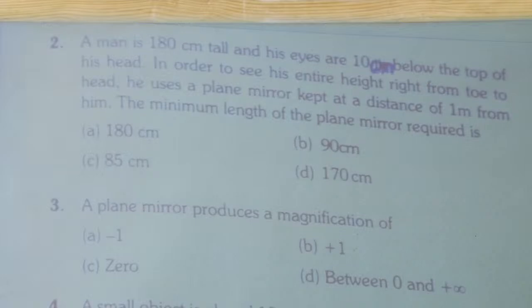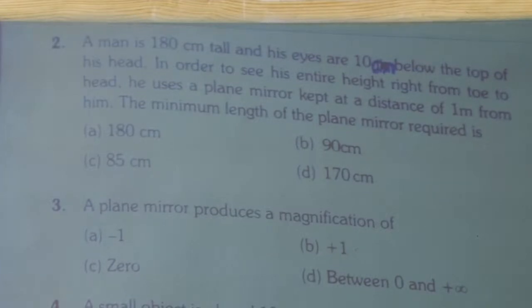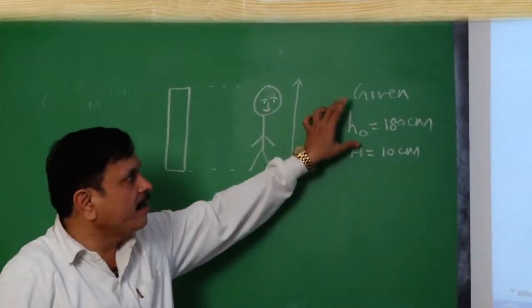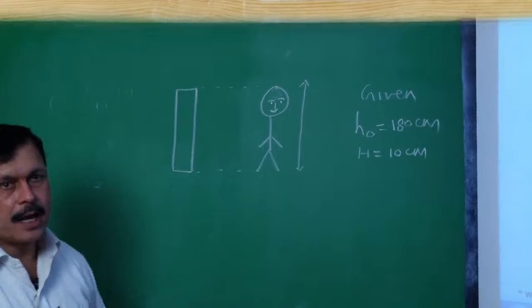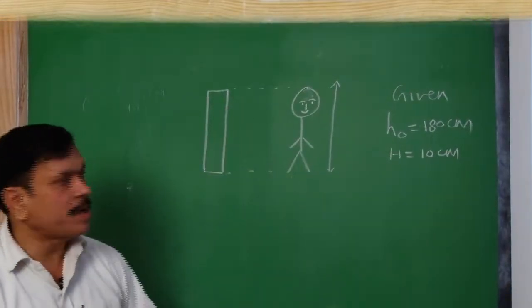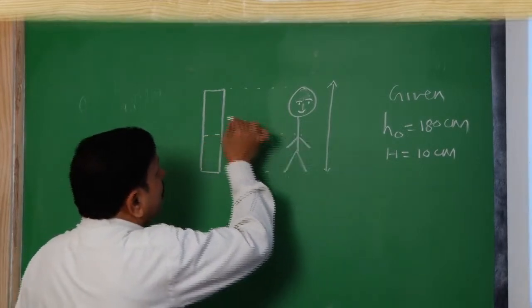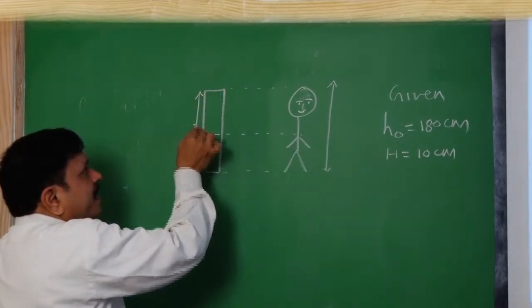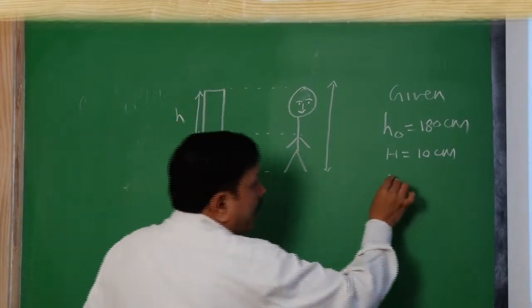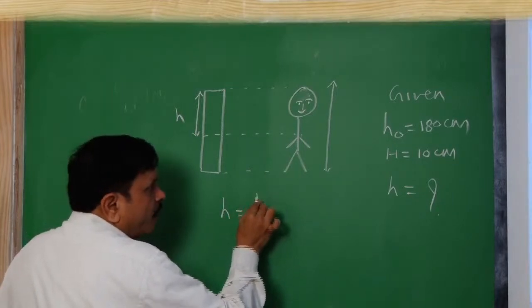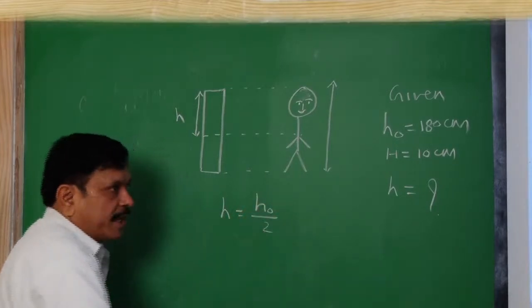Well, now here, suppose we have the whole height of the mirror as the height of the object, we can see the full image of ourselves. Otherwise, minimum will be how much? Minimum is this height, say h. Then that height should be equal to half of the height of the object.